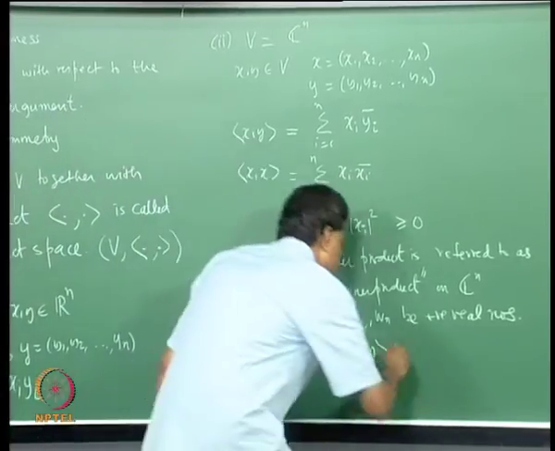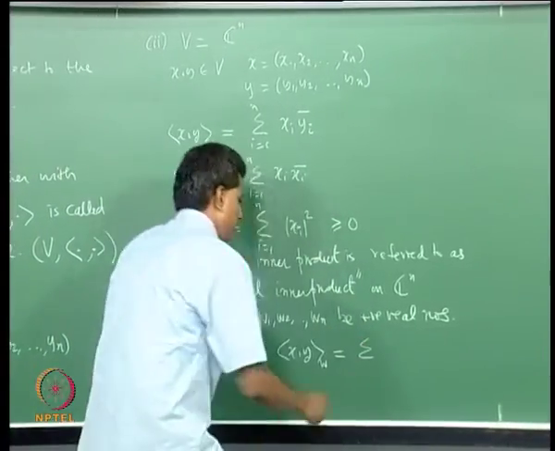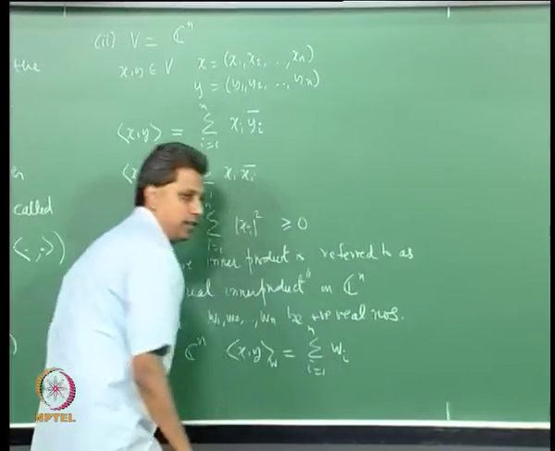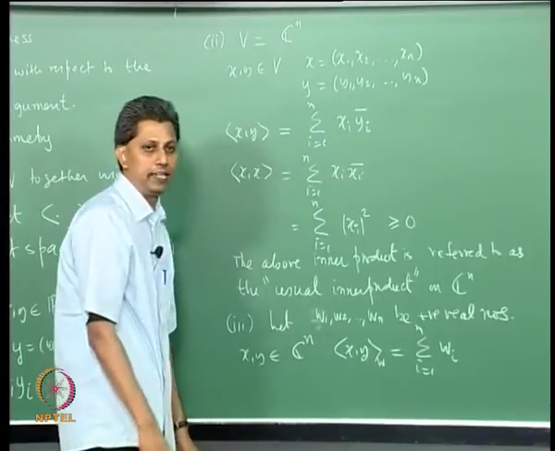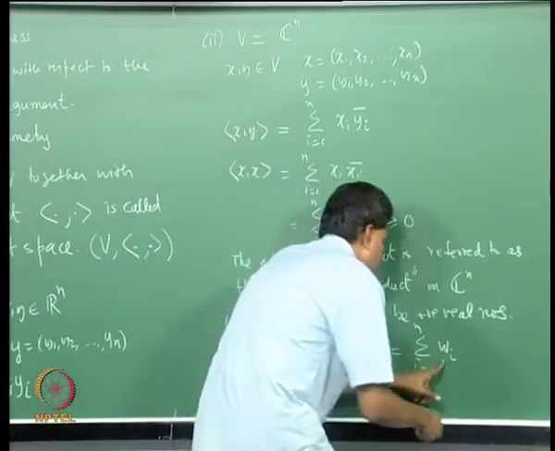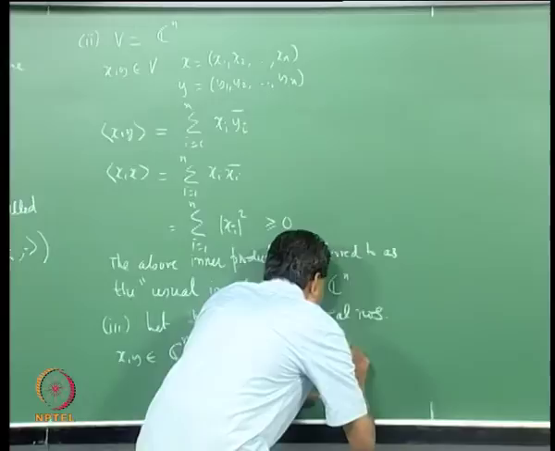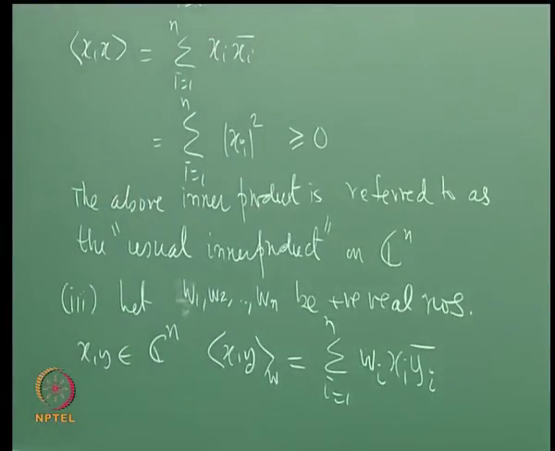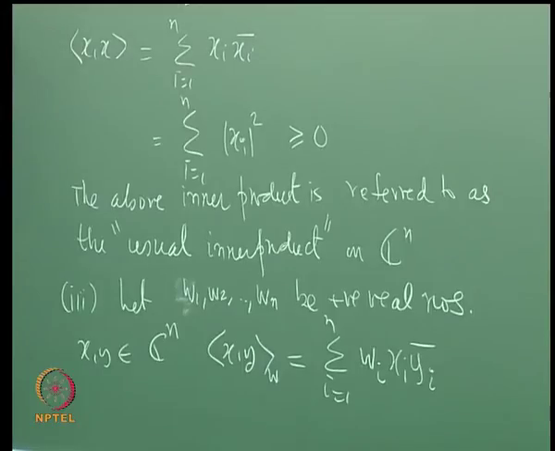So this inner product is just an extension of the above. It is the summation i equals 1 to n. Use these positive real numbers, which are called weights, and then define as before xi, yi bar. The rest is as before.